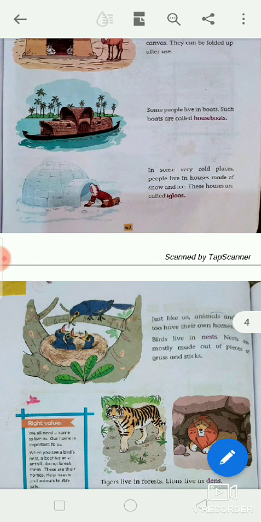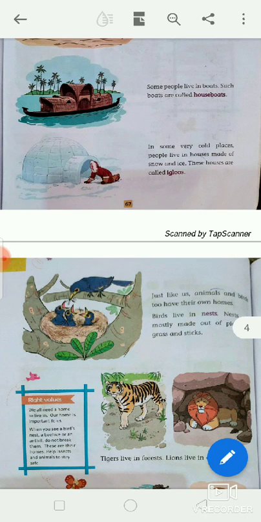And next picture, igloo. What is an igloo? In some very cold places, people live in houses made of snow and ice. These houses are called igloos.